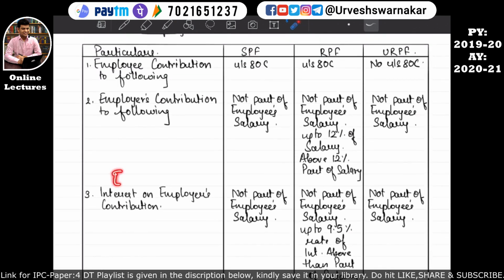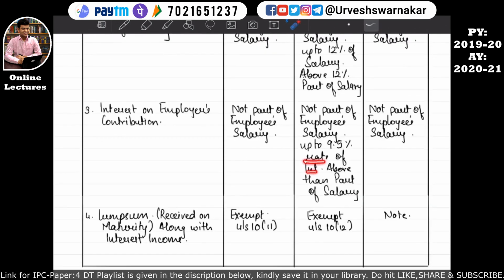If the employee receives interest on the employer's contribution and such employer has contributed to the recognized provident fund, then the interest on such employer's contribution will not form part of the employee's salary up to 9.5% rate of interest. Above that, it will be taxable. That means it will be taken into the computation of the income from salary. I hope this is quite clear.